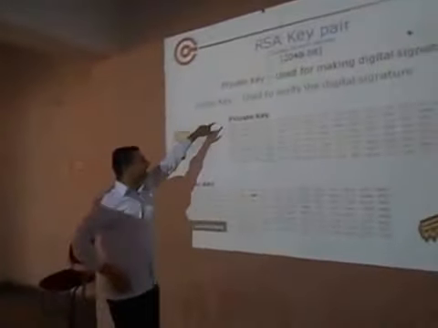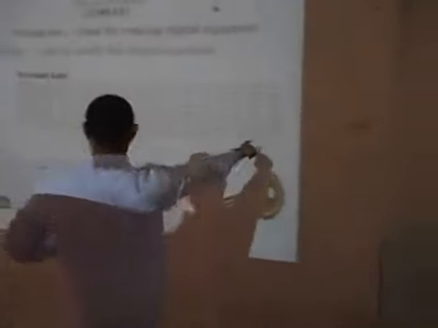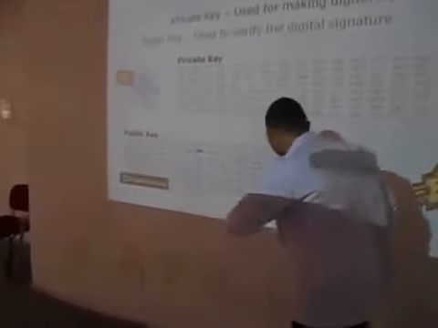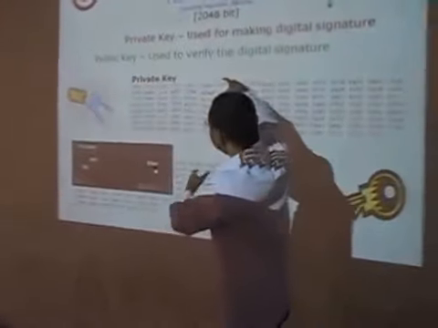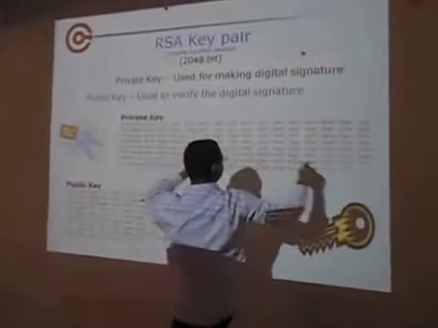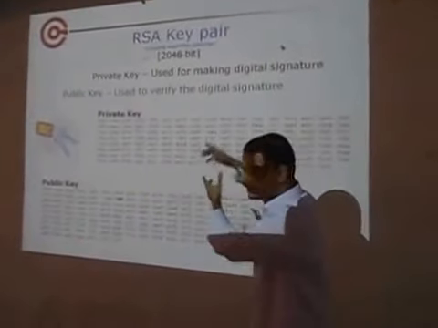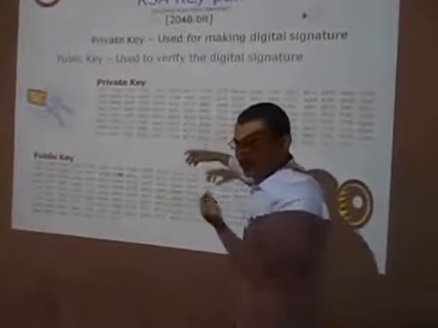See, this is the private key. The first number is 3082 and the last number is 0001. In the public key, the first number is 3082 and the last number is 0001. Remaining everything is different. So this is the private key, this is the public key. Using these two numbers, the public key detects the private key. And the remaining parts are different.